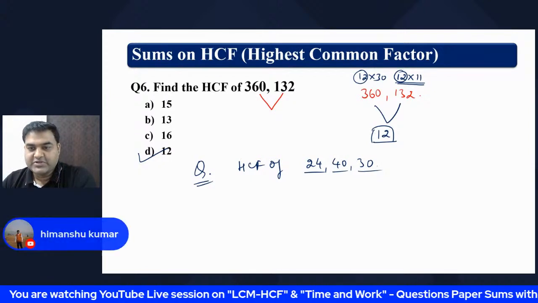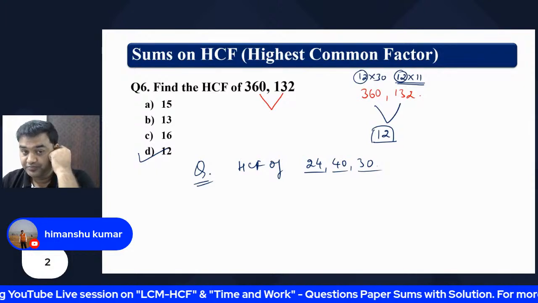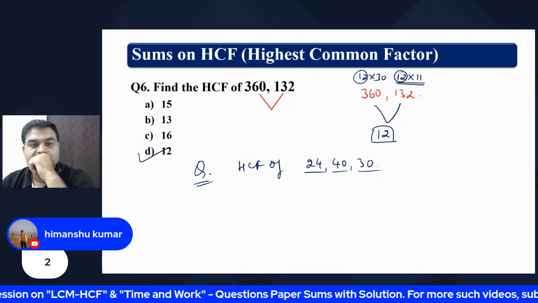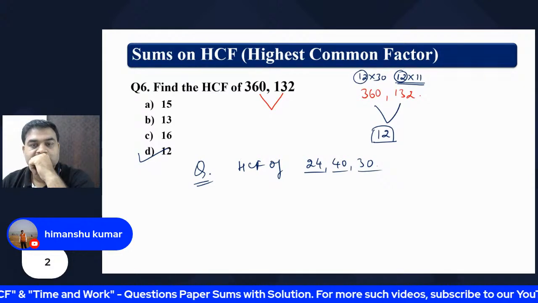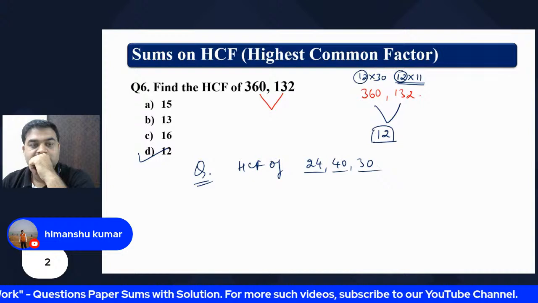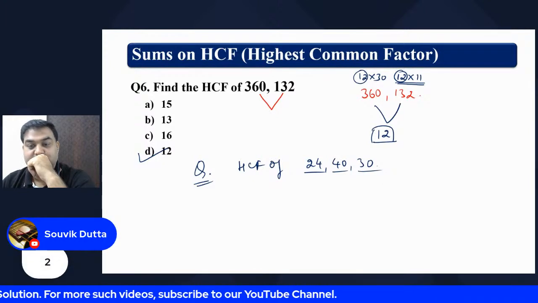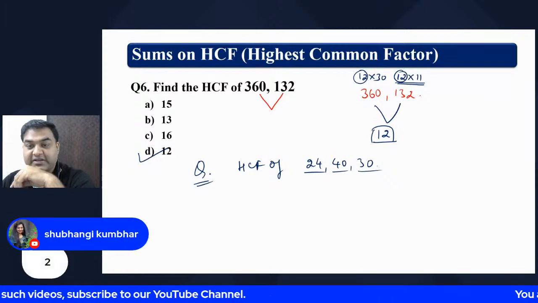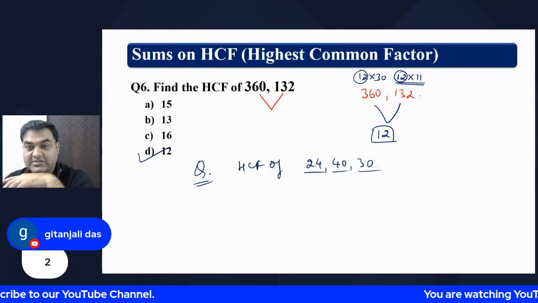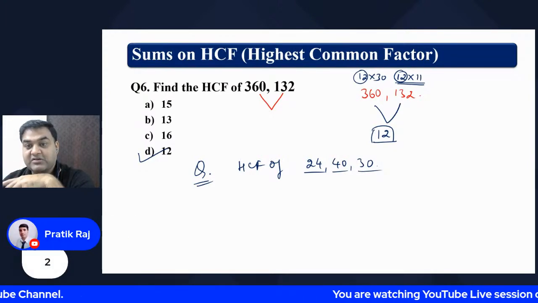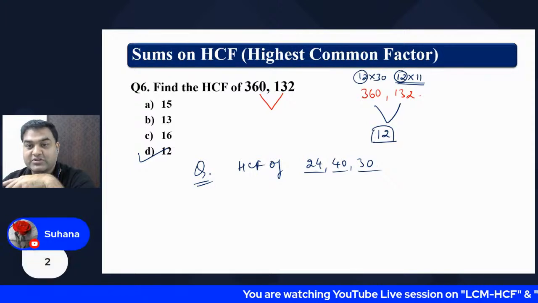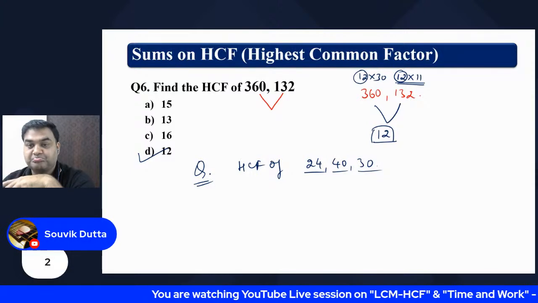Himanshu has given the answer as 2. Okay, anybody else? Sovik has given the answer as 2. Wonderful. Shubhangi has got the answer. Geetanjali has got the answer. Parvez, Pratik. Wonderful. Suhana has got the answer. Pooja has got.